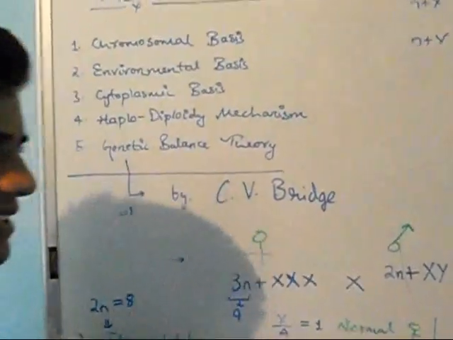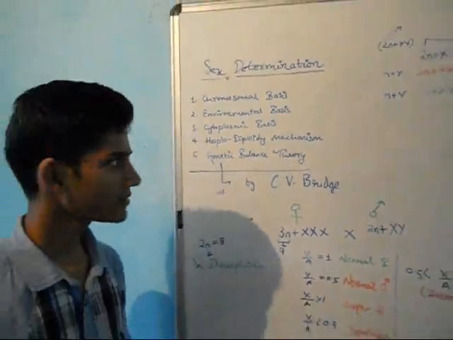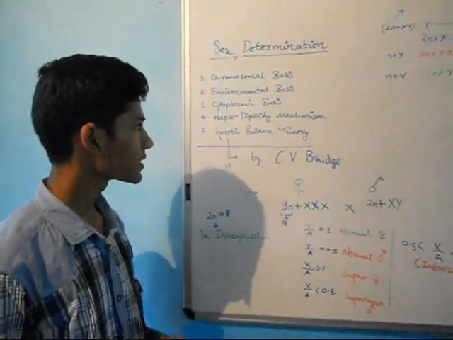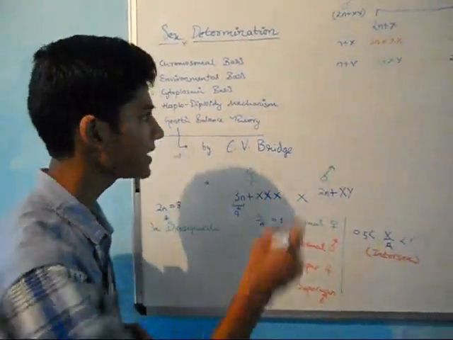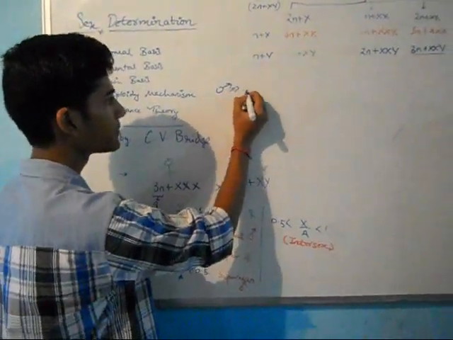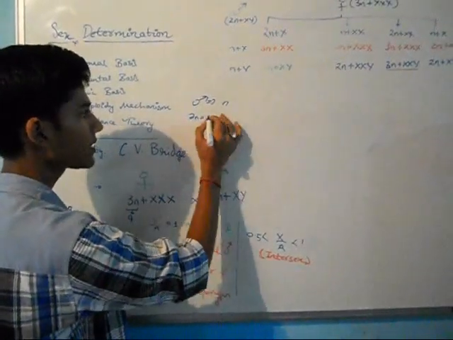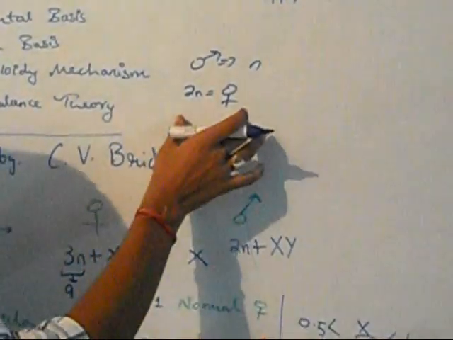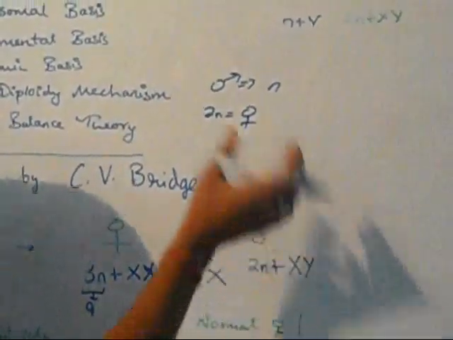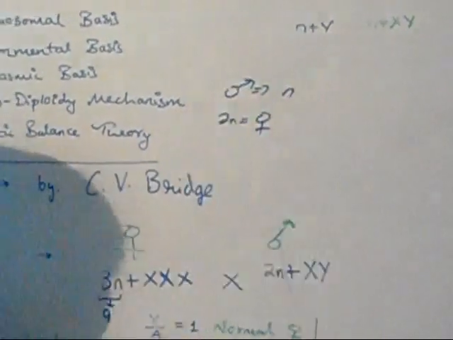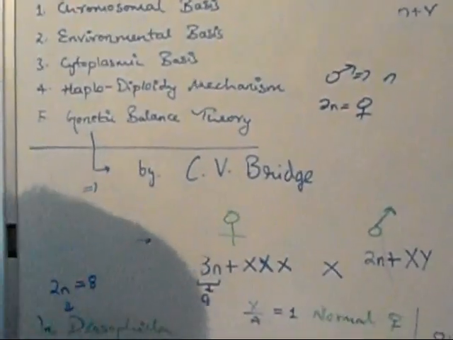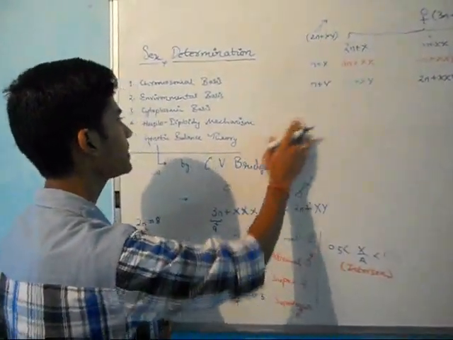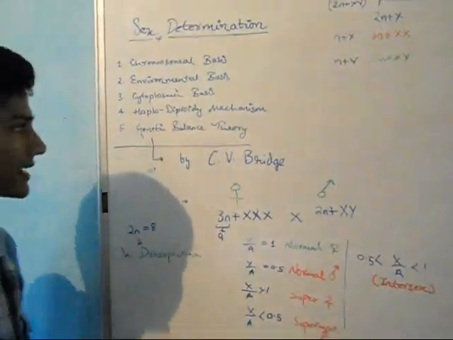Haplodiploidy mechanism. It is a very fascinating mechanism actually, and it is found in organisms like bees and butterflies. Basically the males in this system are haploid and the females are diploid. If the egg gets fertilized by a male, it develops into a female, and if it does not get fertilized, it develops into a male by parthenogenesis. And this type of parthenogenesis is also called arrhenotoky. I'll get to it in the next video, but the main focus of this video is genetic balance theory.